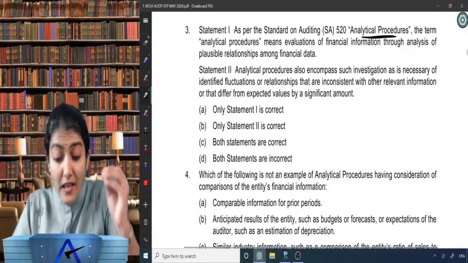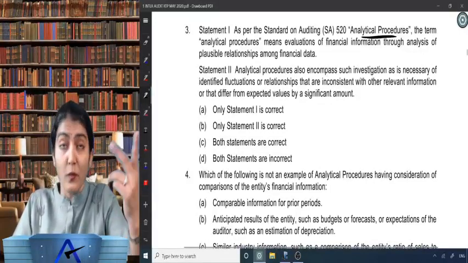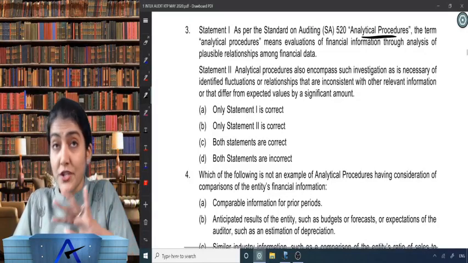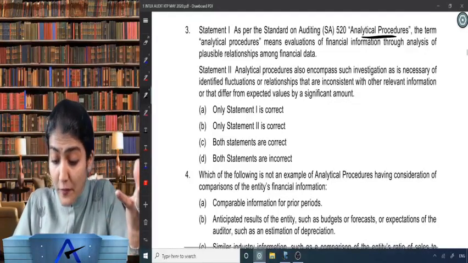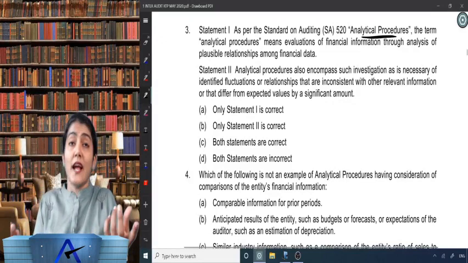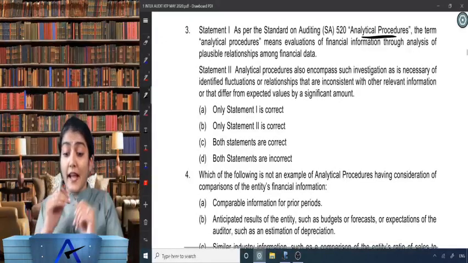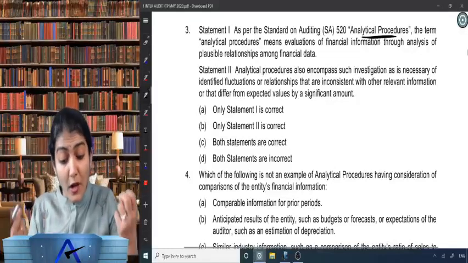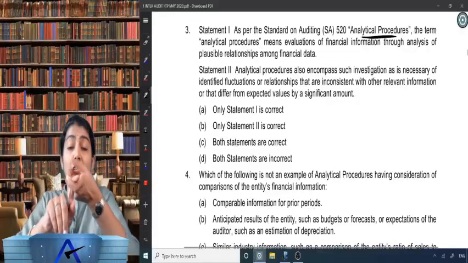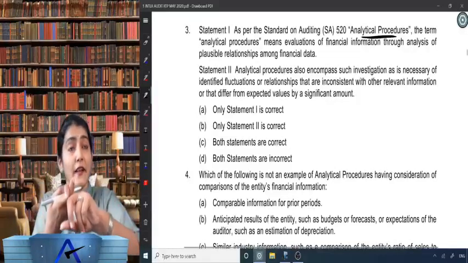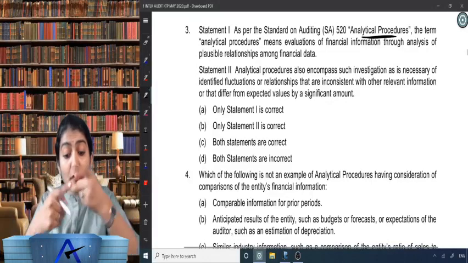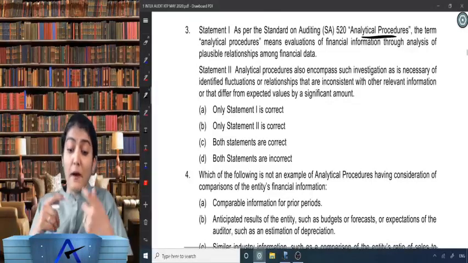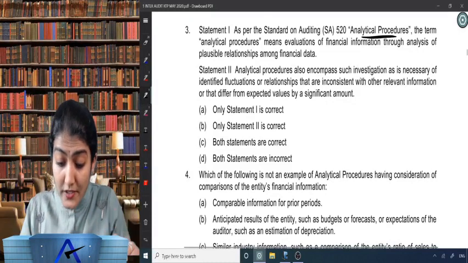The term analytical procedures means evaluation of financial information. Wonderful. What do you do in analytical? Evaluation of financial information through analysis of plausible relationship. That means there has to be some link in the data that you are comparing. Through analysis of plausible relationship among financial data.